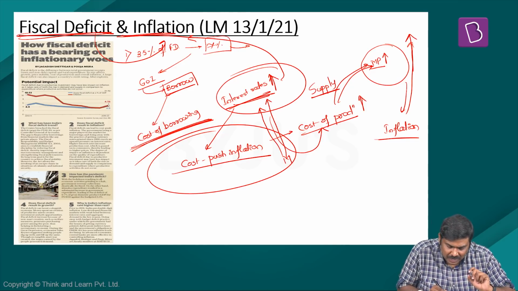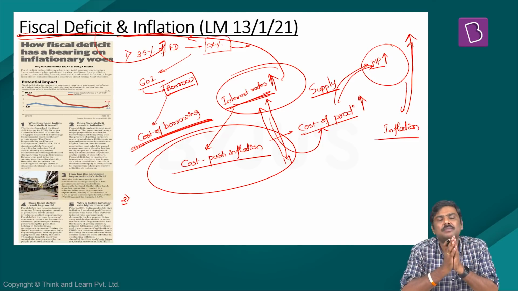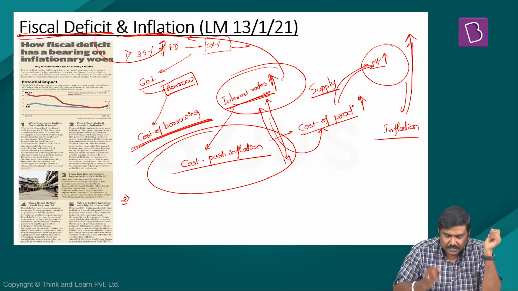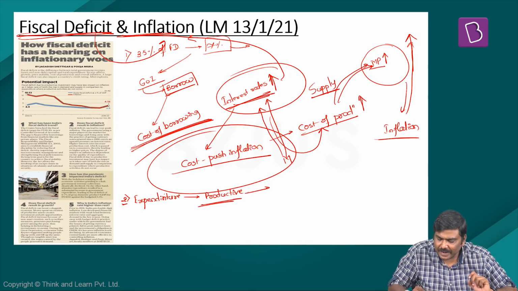Now, apart from this, another very important point discussed in this particular article is to what extent this will lead to inflation in the market. The article basically mentions that if this expenditure by the Government of India is done on productive assets, then one, it will create demand in the market, create employment in the market.